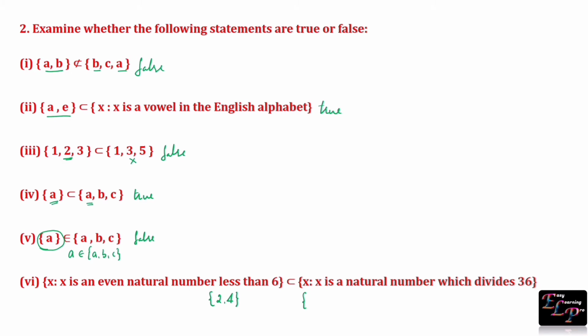The elements are 1, 2, 3, 4, 6, 9, 12, 18 and 36. So the elements of the first set are present in the second set. Hence the first set is a subset of the second set, so the statement is true.